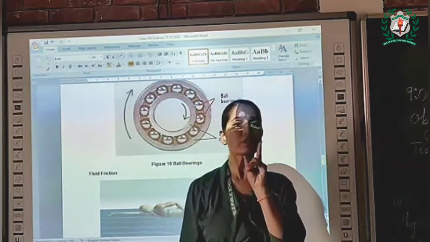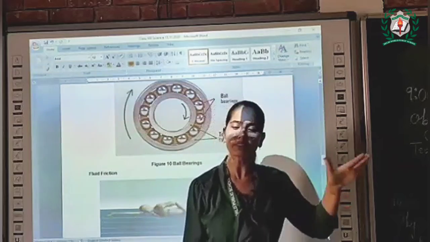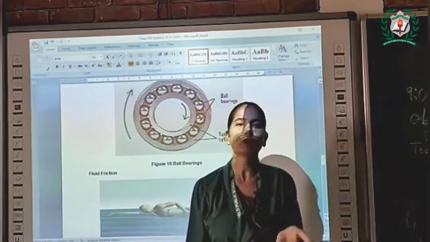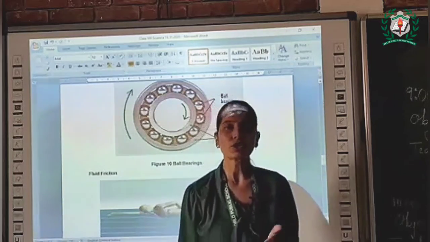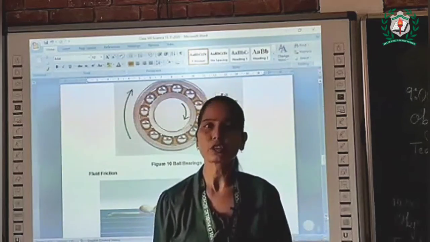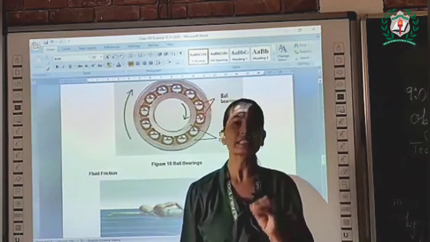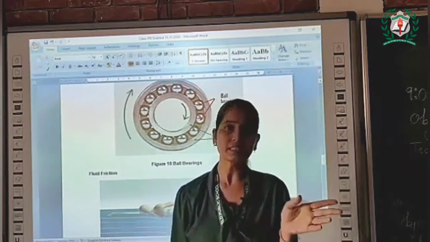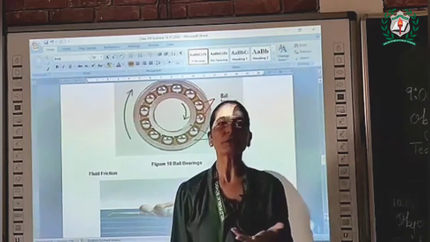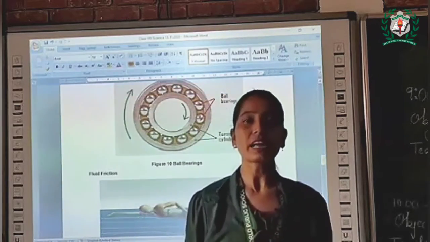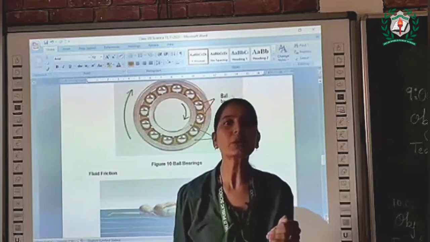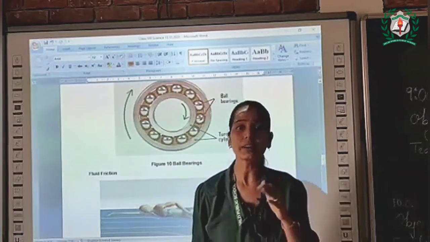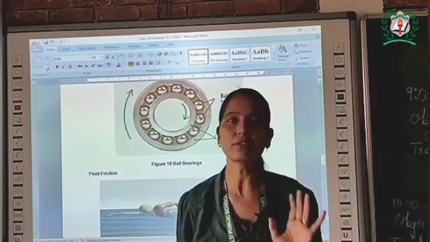there is a force which is applied by the fluid on that swimmer. What is that? That is the friction force of the fluid, or fluid friction. Fluid friction comprises internal and external friction. How many types of friction can be applied by a fluid? Internal and external. Internal friction occurs between the molecules of a liquid as they are also in motion. The viscosity of a liquid therefore depends upon the internal friction.